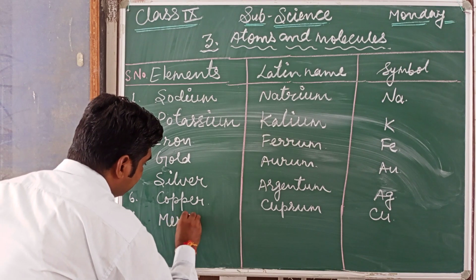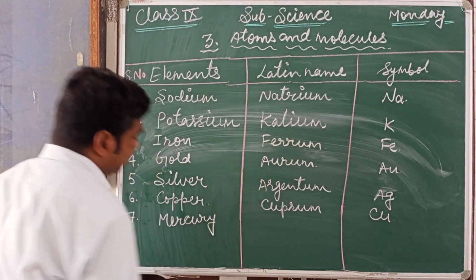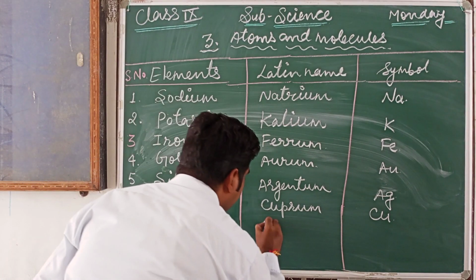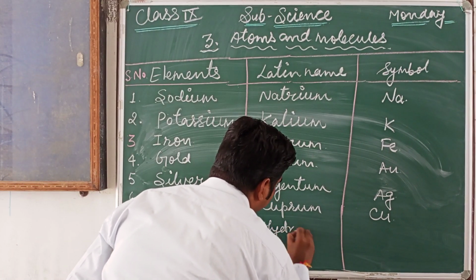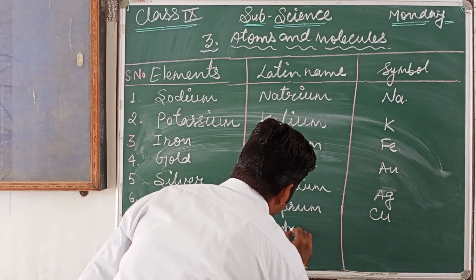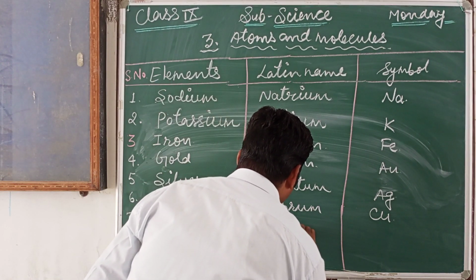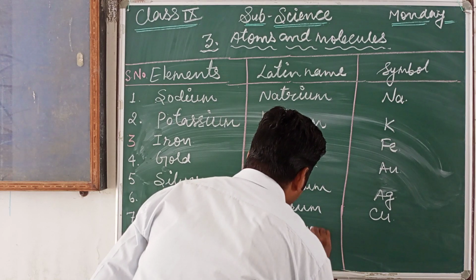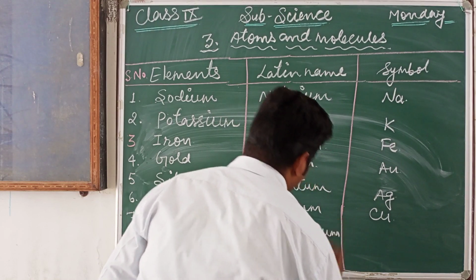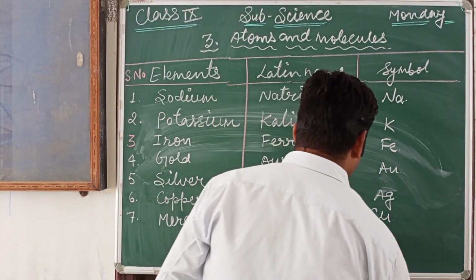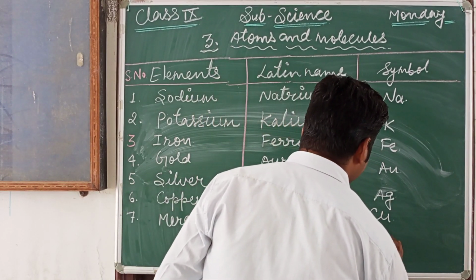Mercury. The Latin name of mercury is hydrargyrum. The symbol is Hg.